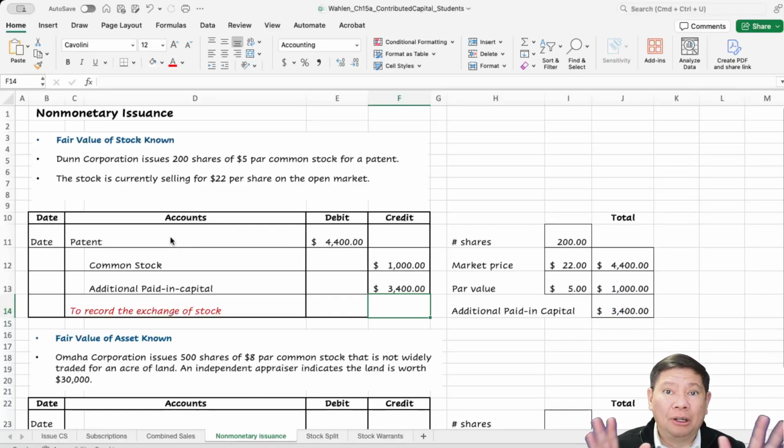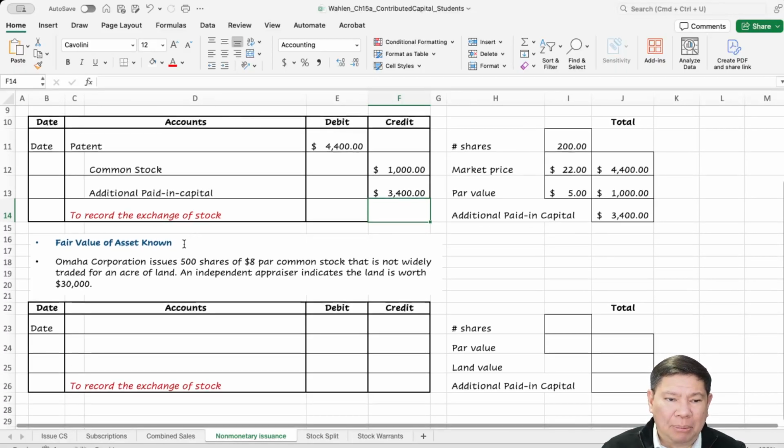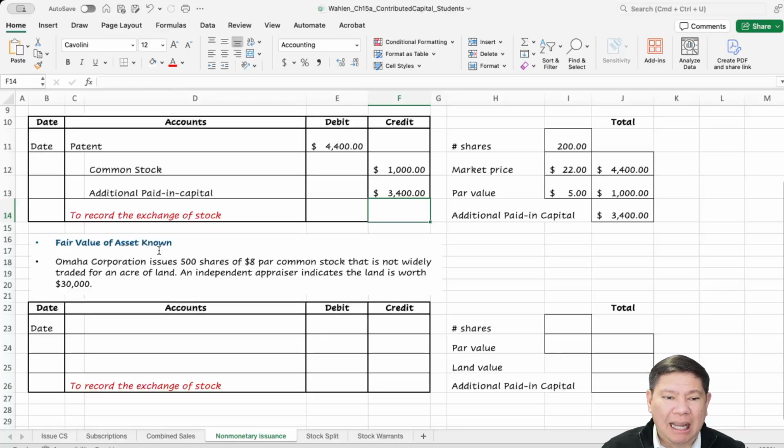So if we don't know the value of the asset, but we do know the fair value of the stock, we're going to assume the value of the asset that we get is the fair value of the stock. Now, what if the opposite happens? We know the fair value of the asset, so what are we going to use?